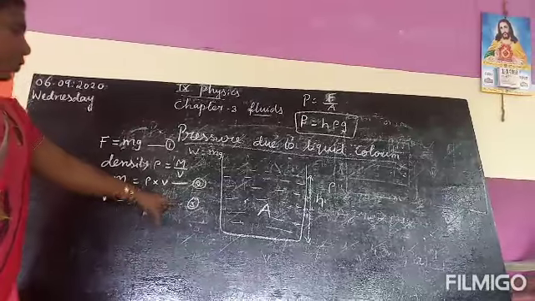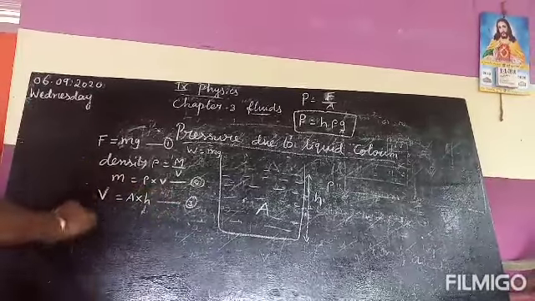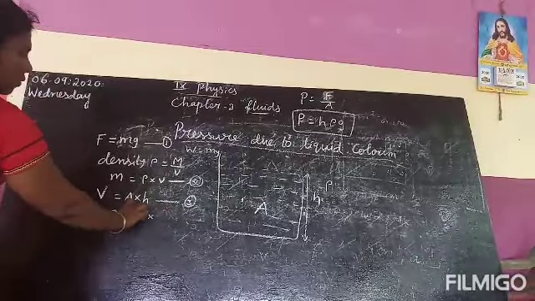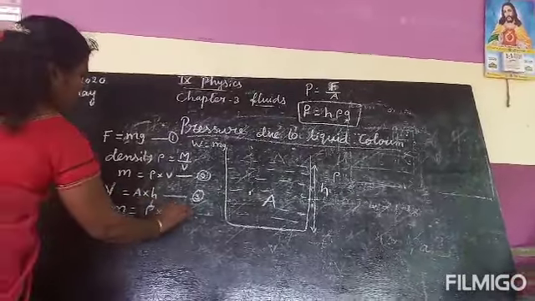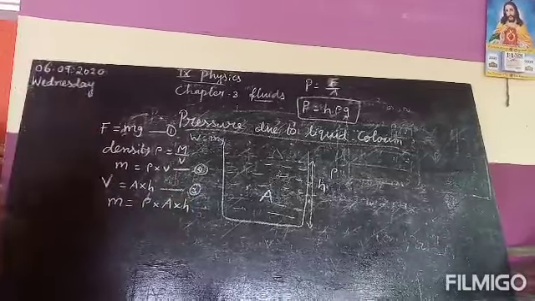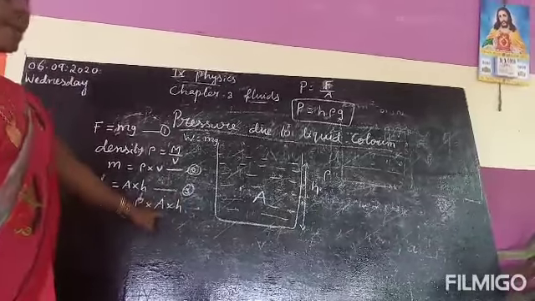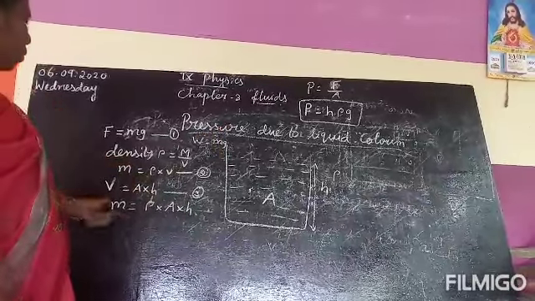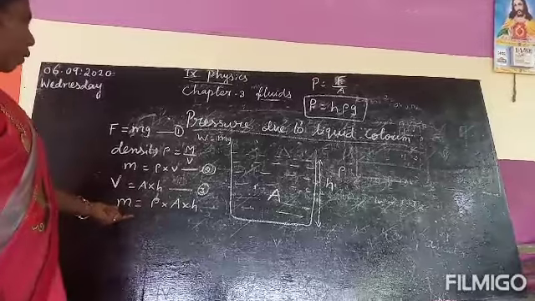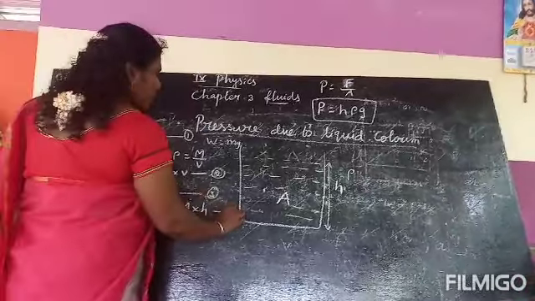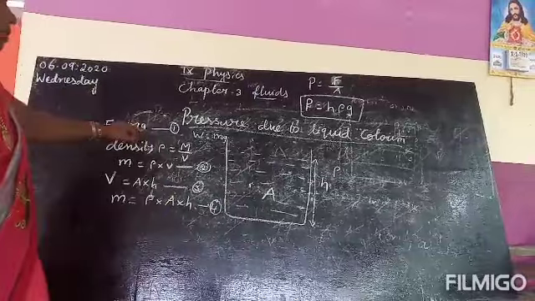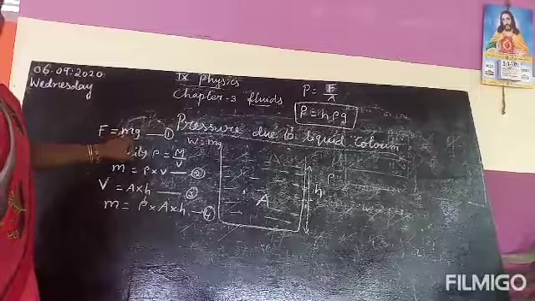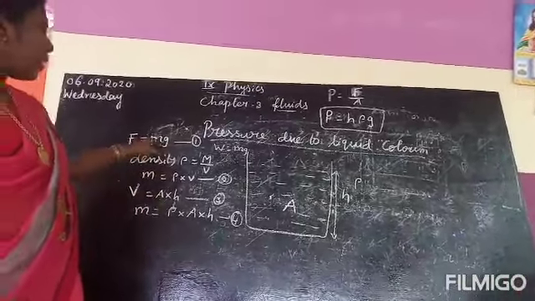So you have to substitute equation 3 in equation number 2. So m equals rho into, instead of V you substitute A into H. Rho means the density of the liquid, A the area of cross section, H the height of the liquid. Now you have calculated the mass of the liquid. This is equation number 4. This value you have to substitute in equation number 1. Already we have learned F equals mg, so this m value you substitute here.